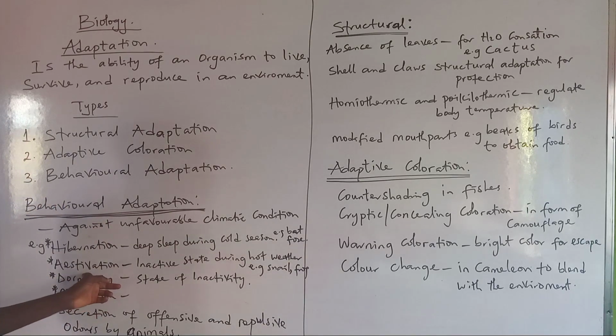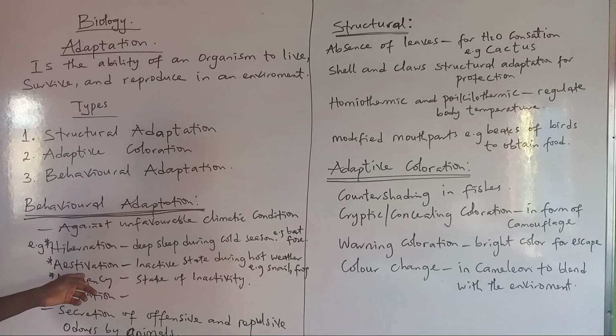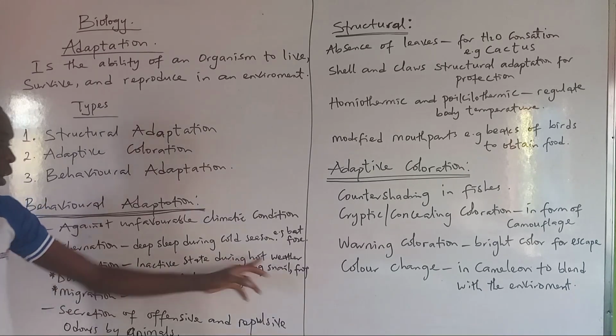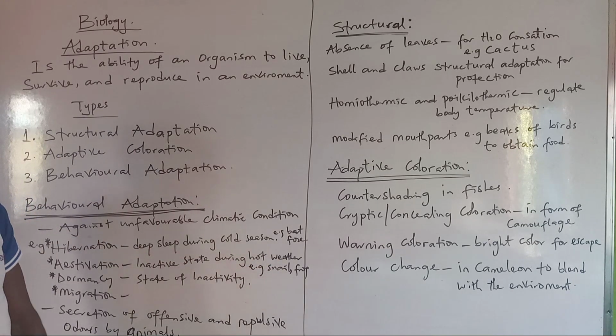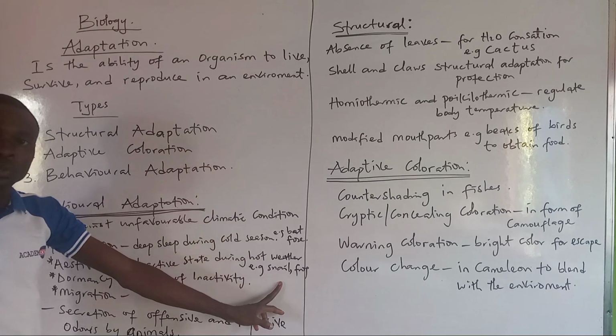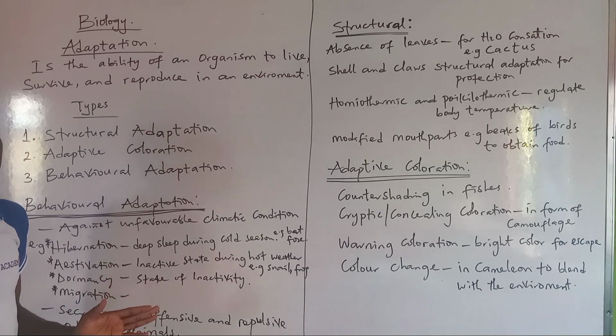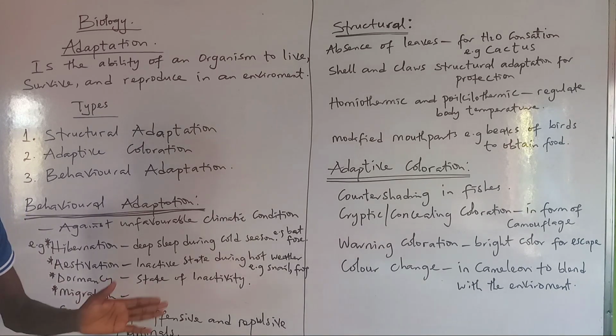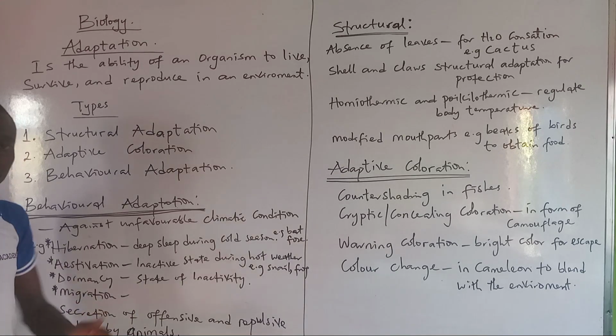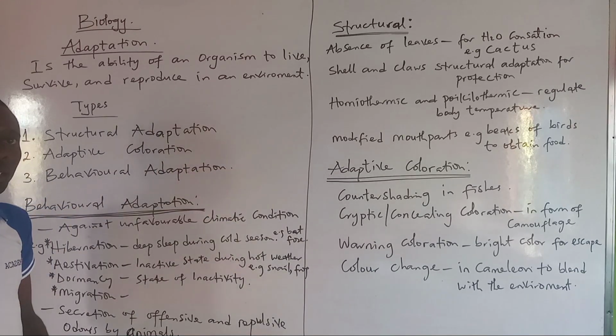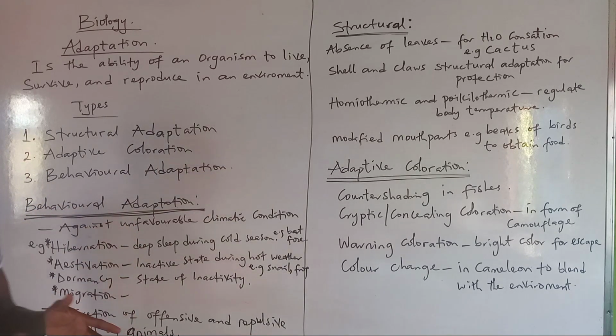Aestivation is another behavior by organisms. That is, during hot weather, they behave to be inactive. So that occurs in the snail and the frog. Good. Dormancy means a state of inactivity, just to pass through the condition. Migration is movement from one place to the other. So those are part of the behavior by organisms in order to adapt to the climatic condition of that time.